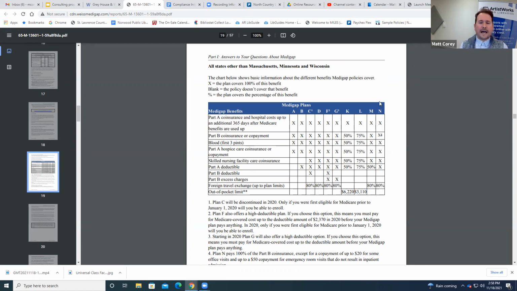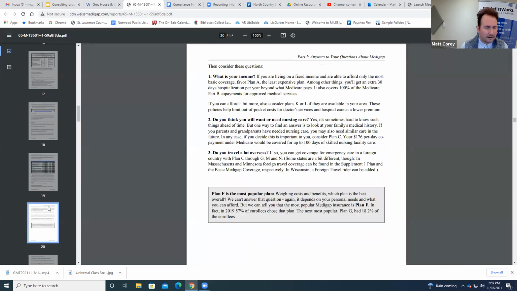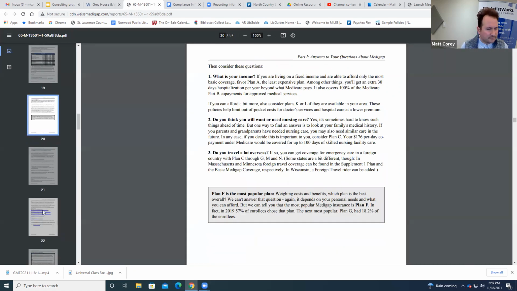There are different Medigap plans, and I believe New York State basically says, if you're a Medigap plan A or B, you legally have to pay this type of thing and have this type of payout and rule around it, right? So let's do.